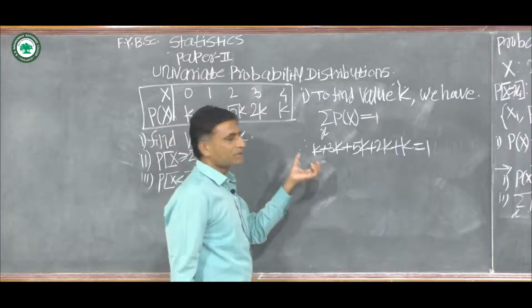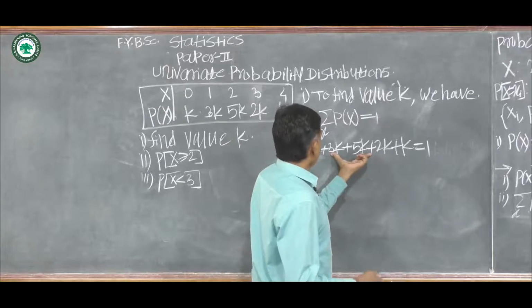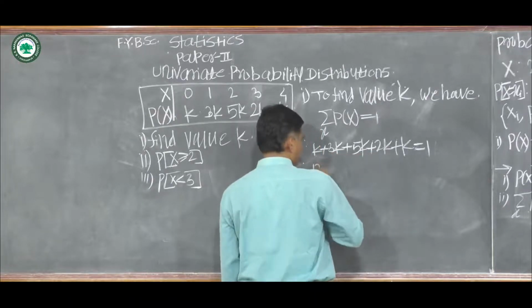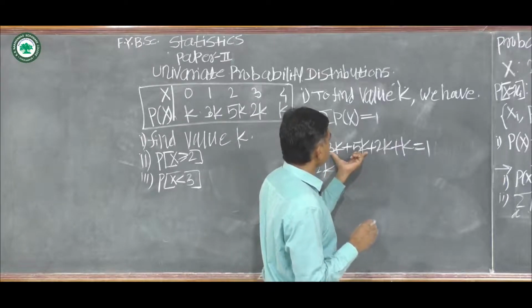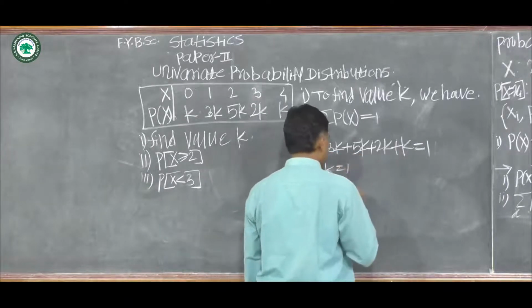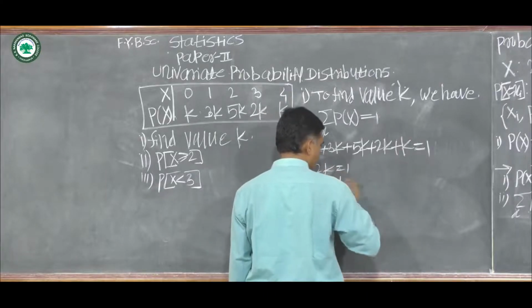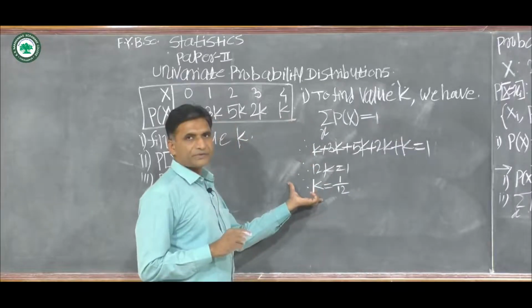Addition of all the given probabilities, therefore 12k is equal to 1. Therefore, k is equal to 1 upon 12. This is the value of constant k.